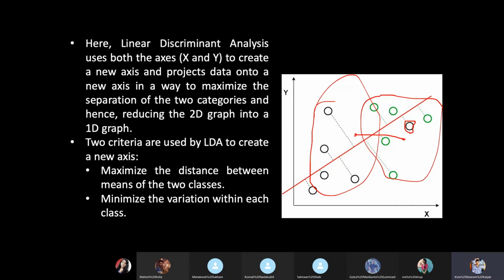If we take all those black onto one side and green onto one side, all these means will be here and this mean will be here. So there is a greater distance between the means, and all the black fall under one category and all the green fall under the other category, and the variance between these two will also be reduced. So this is how the classification is done.